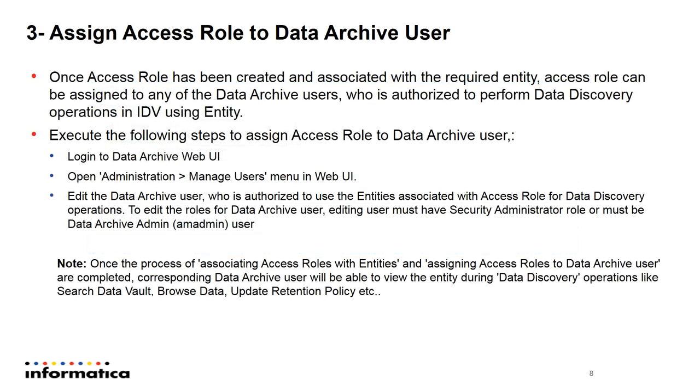Now we have passed our two steps. The third step is we need to assign the access role to the data archive user. Once the access role has been created and the entity has been associated to the access role, we can give that access role to the data archive user.